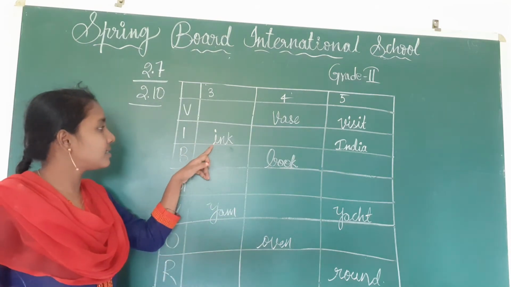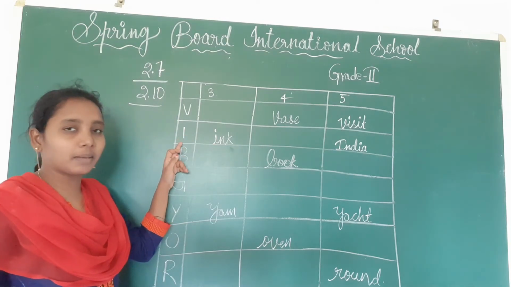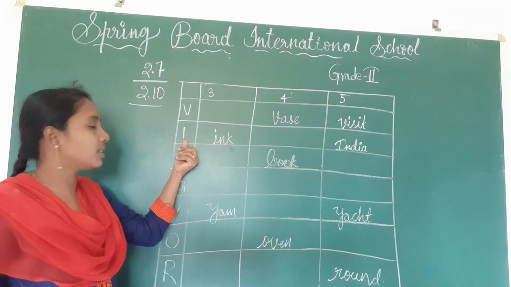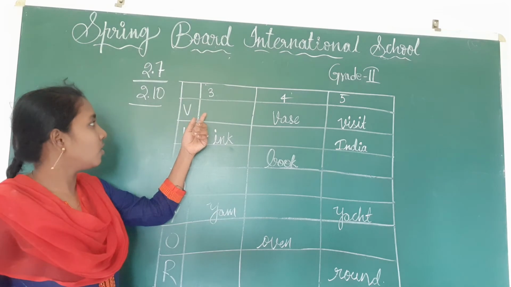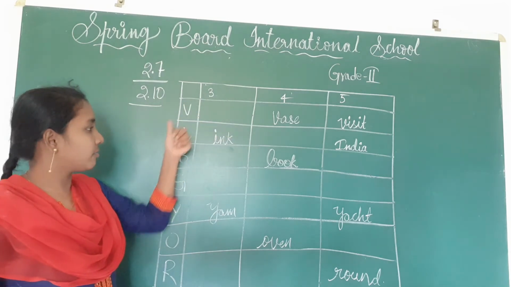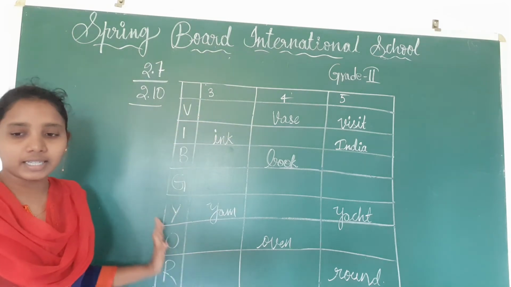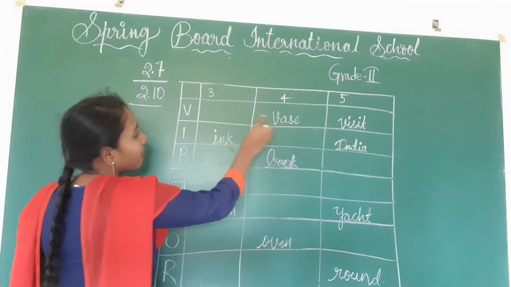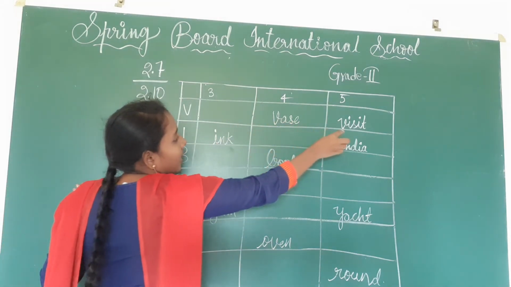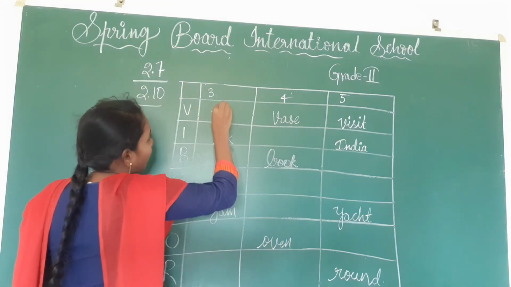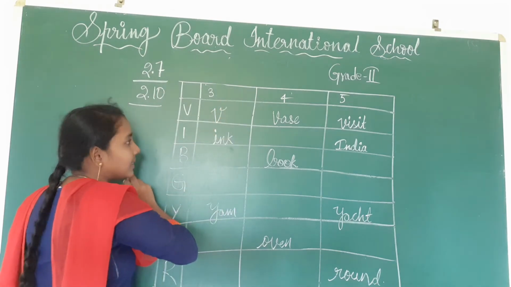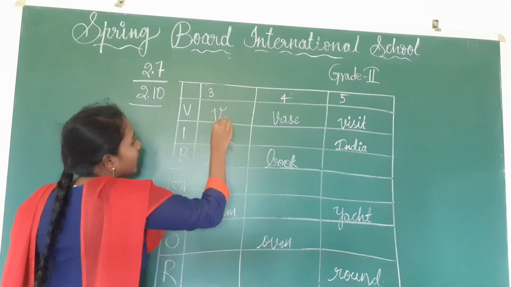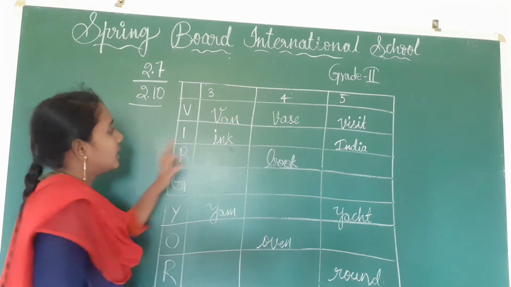And the first letter should be this one. That means this word should start with I, and in this row the word should start with V. Like that you have to write, children. First one, already they have given 2 words, was and visit, and one more you have to write, and that should be 3 letters only. V-A-N, van.